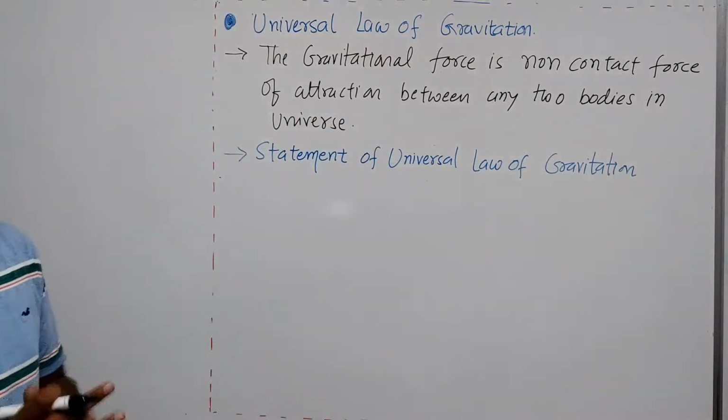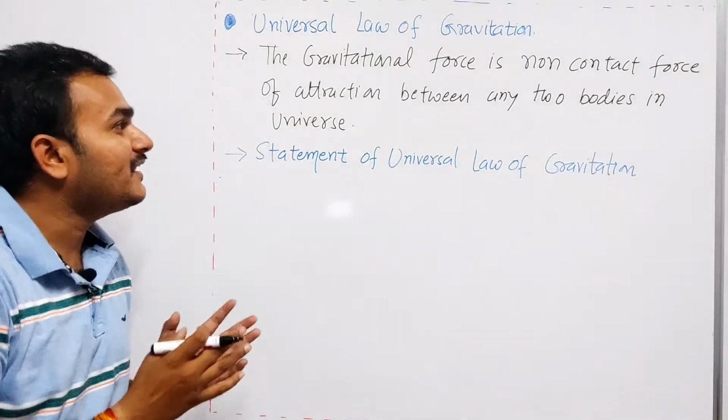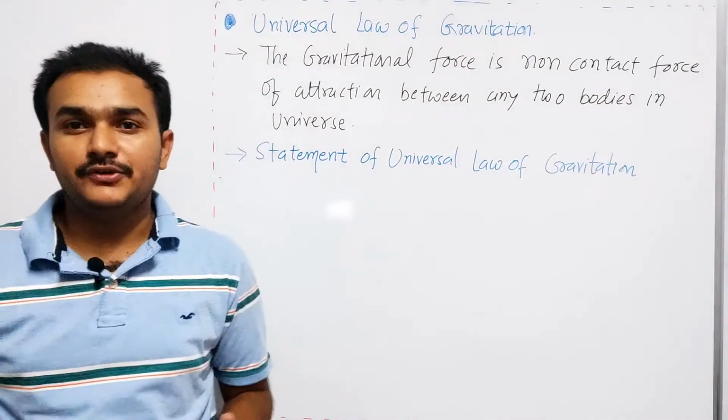So the gravitational force is the non-contact force of attraction between any two bodies in the universe.